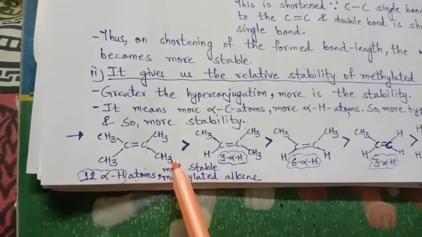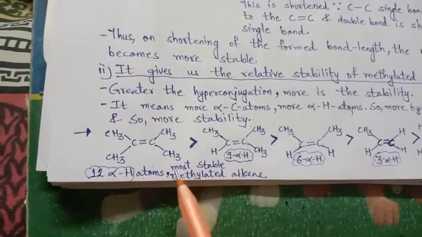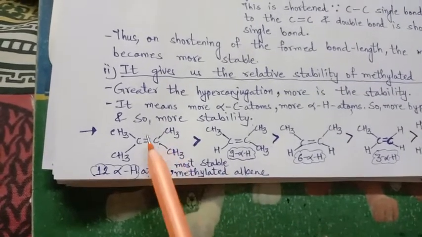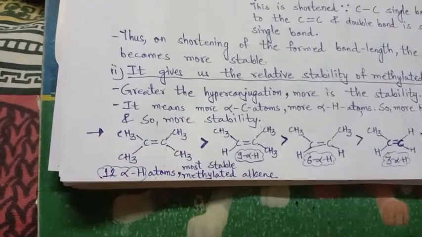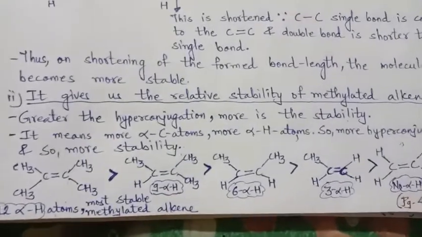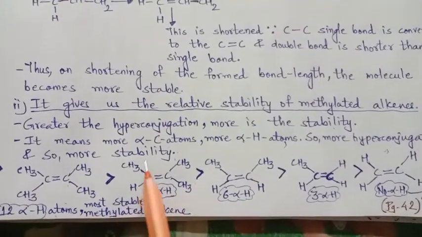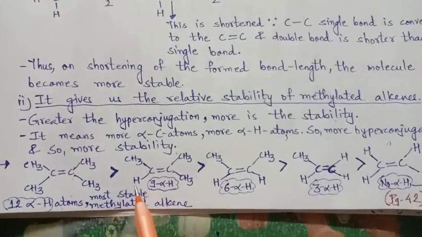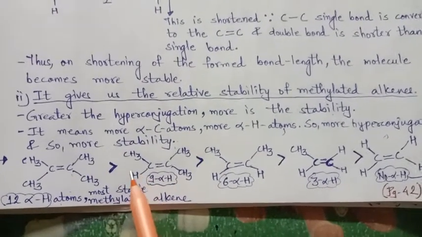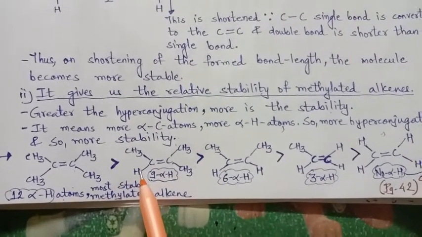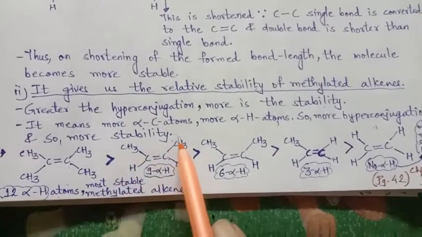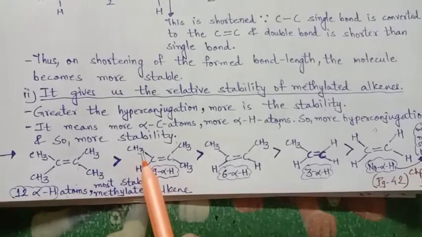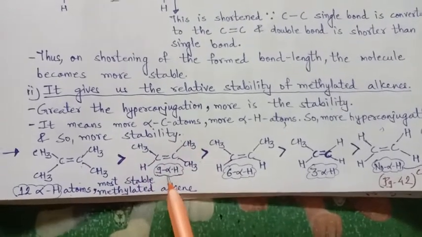And this is the most stable methylated alkene. C double bond C, so alkene, and all methyl groups are attached to it. So it is a methylated alkene. Here you can see one is only an H compound, so this is not alpha hydrogen. This is alpha carbon and the hydrogens attached to alpha carbon are alpha hydrogen.